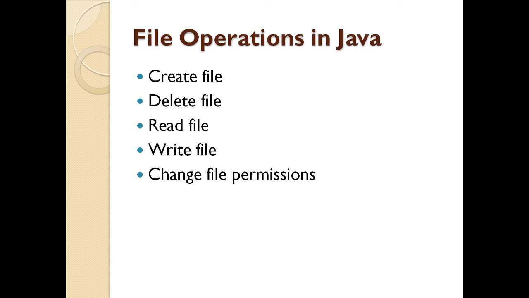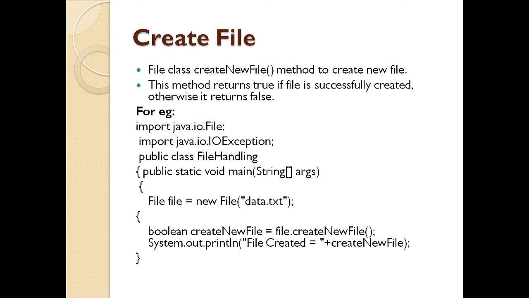Now, what is creating a file? If the file does not exist, the createNewFile method will create a new file. The method returns true if the file is successfully created, else it will return false. How do you use the createNewFile method? First, we are going to import the java.io.File package. Then I am going to import the exception IOException, because in case I don't find a file, it has to throw an IOException.